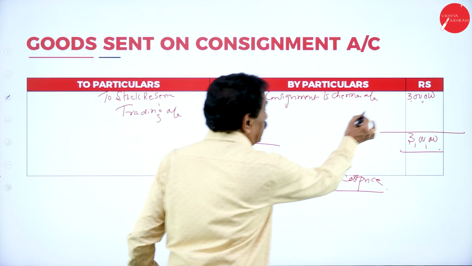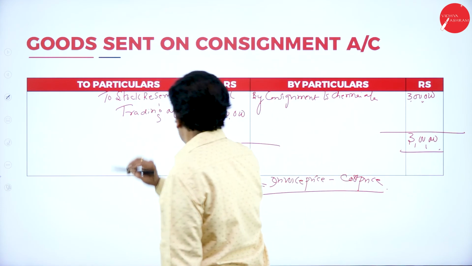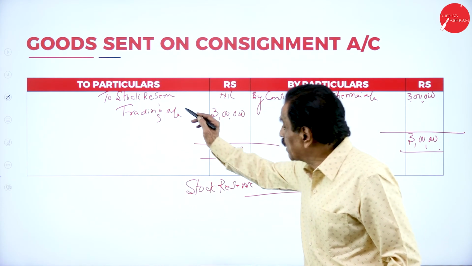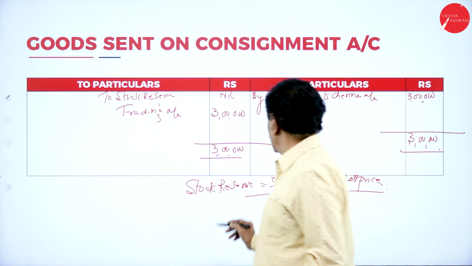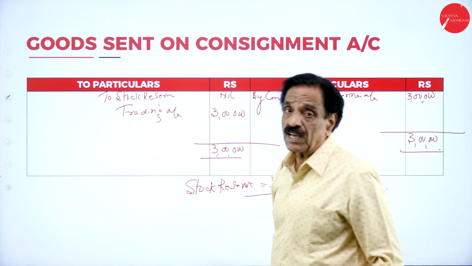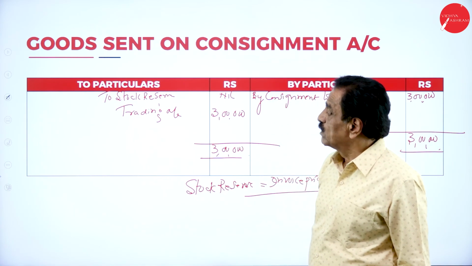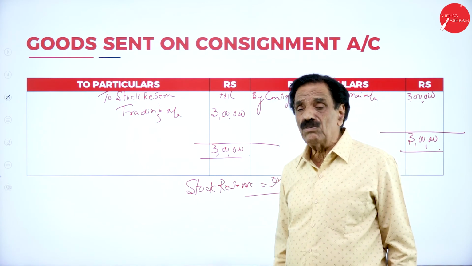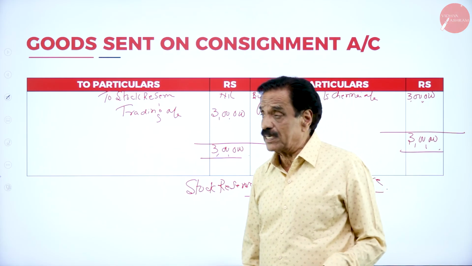Here, by consignment to Chennai 3 lakh, entire 3 lakh enters into your trading account because there is no stock reserve. What is stock reserve? Invoice price minus cost price. There is no invoice price. So we calculated everything now. Hope you have followed this problem. Very, very simple problem. This problem will definitely come from the examination point of view.